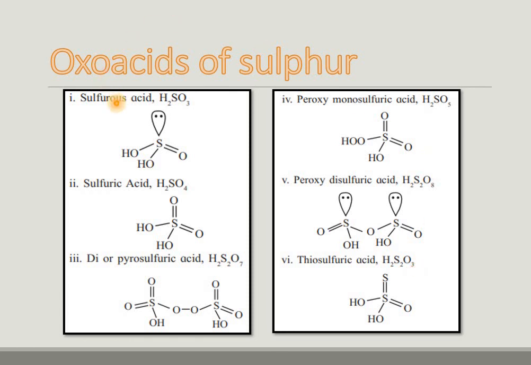Their molecular formulas: sulfurous acid is H2SO3, sulfuric acid is H2SO4, pyrosulfuric acid is H2S2O7, peroxymonosulfuric acid is H2SO5, peroxydisulfuric acid is H2S2O8, having a peroxide linkage between the two sulfur atoms, and thiosulfuric acid is H2S2O3.